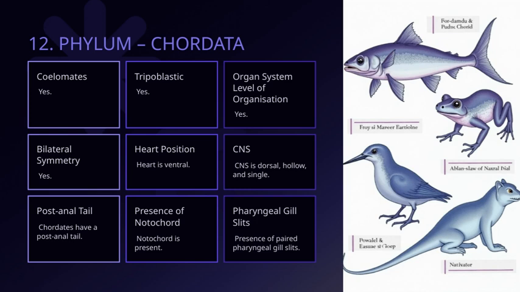Finally, these animals are triploblastic, meaning they develop from 3 germ layers, and they exhibit bilateral symmetry, which is symmetry along a central axis. And they are coelomates, meaning they have a true body cavity that surrounds and is derived from the mesoderm. Altogether, these characteristics help us understand the organization and evolutionary relationships within the phylum Chordata.